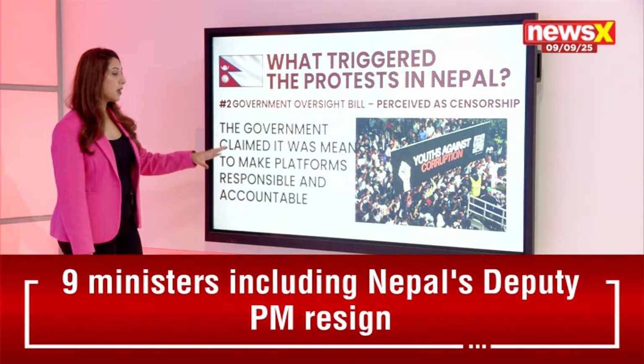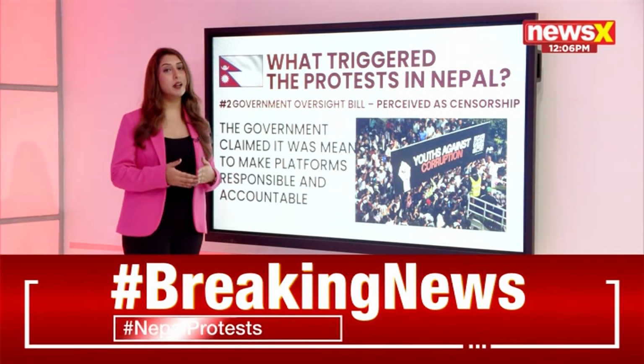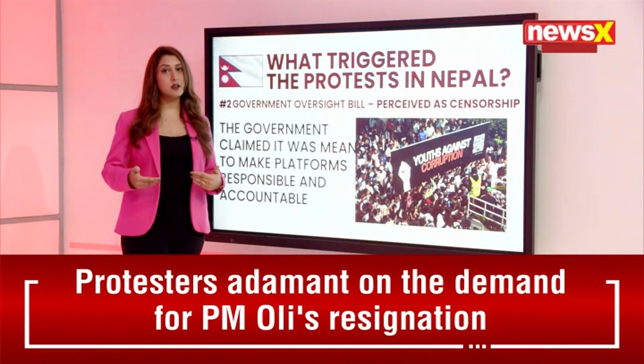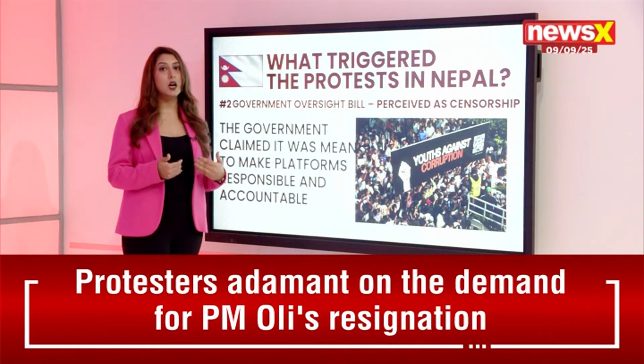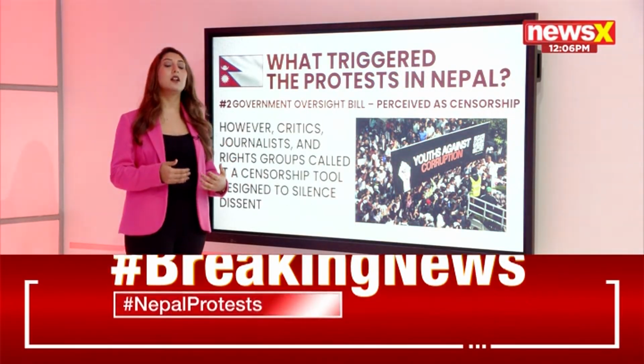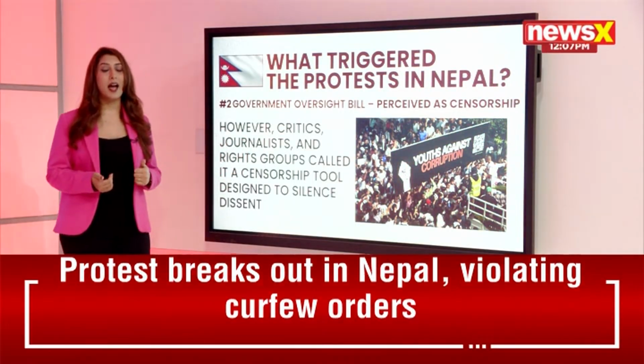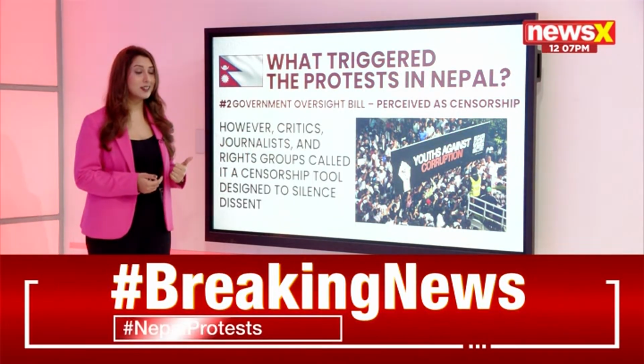All right, the government claimed it was meant to make the platforms responsible and accountable. As the government anticipated, the protesters did in fact make this issue the bigger chunk of why the demonstrations were carried out, and then the government had to also take back its decision.